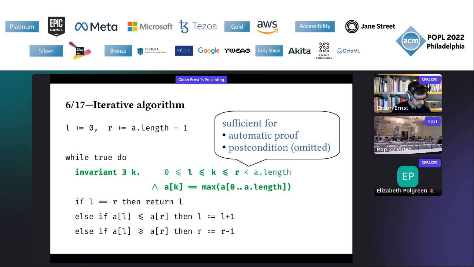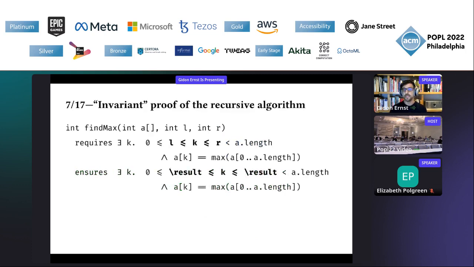So let's see what that means in comparison. Let me try the same. A loop is just equivalent to a tail recursive procedure, and we have seen both. And this also means that we can use the invariant to prove that the recursive procedure is correct. And if we do that, we get this kind of proof.